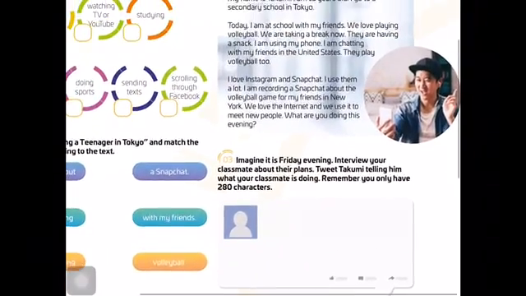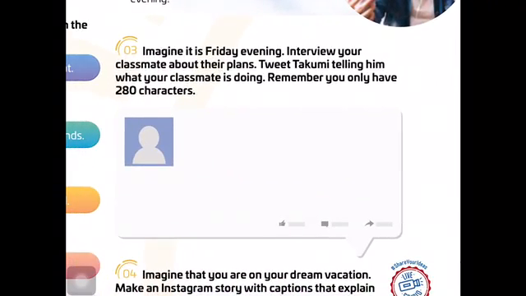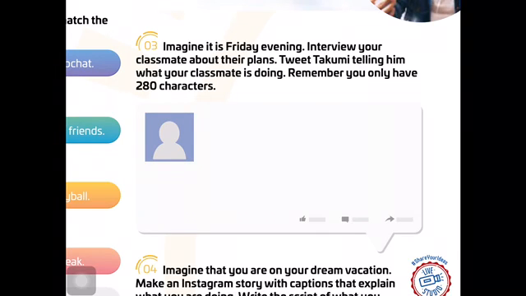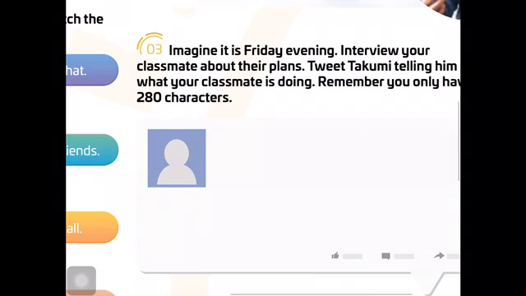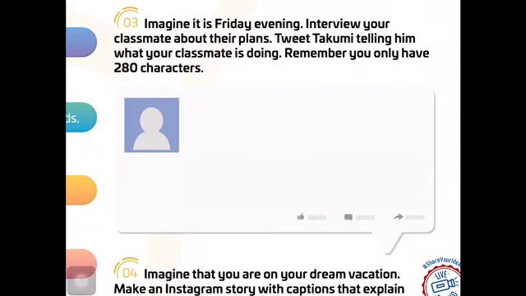Exercise number 3. Imagine it is Friday evening. Interview your classmate about their plans. Tweet Takumi telling him what your classmate is doing. Remember, you only have 280 characters. What is a character? Well, just a letter or a number. Don't worry, you just have to use this space to write.